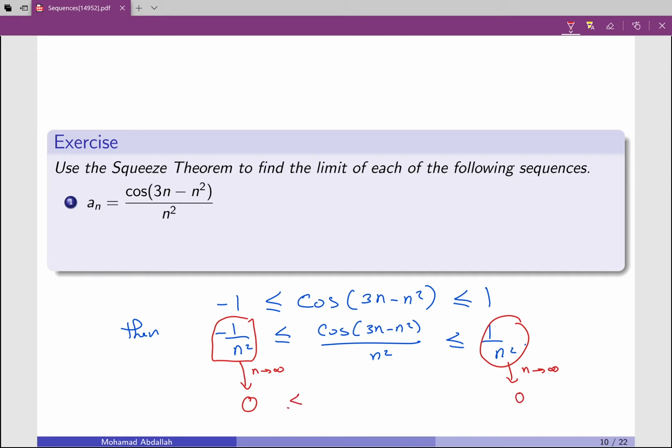So you can see here that the limit of cosine of (3n minus n squared) over n squared when n approaches infinity is squeezed between 0 and 0. So by the squeeze theorem, that limit is equal to 0. So we conclude that this approaches 0 as n goes to infinity. So clearly this is a convergent sequence.